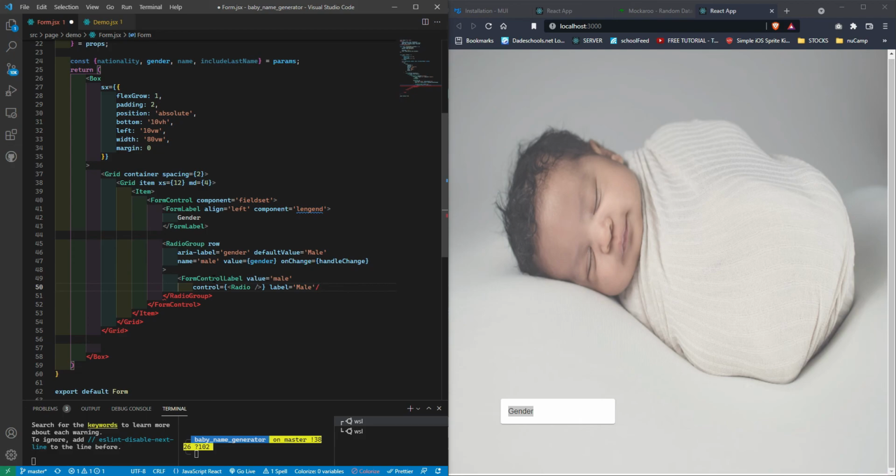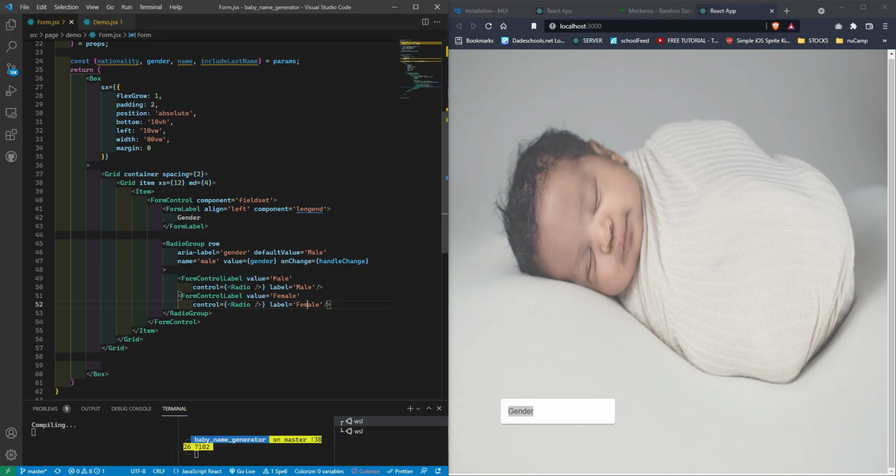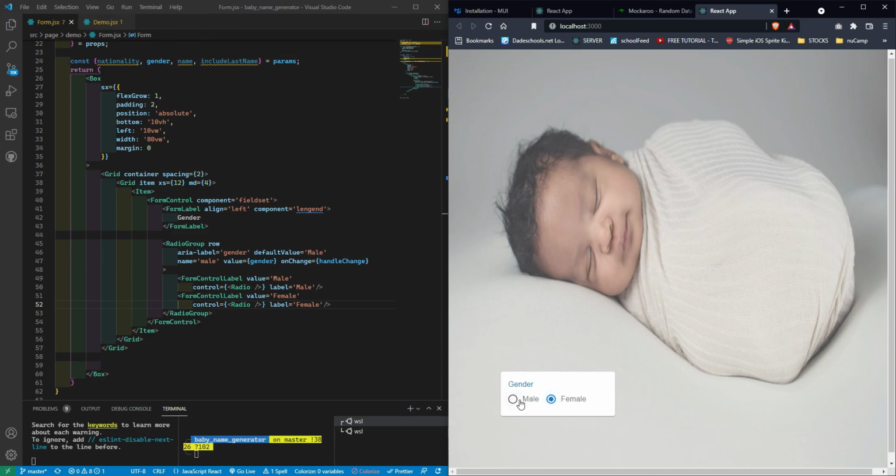And then this is gonna be a self-closing tag. Let's select this, hold Shift Alt and press the down arrow one time, and then let's do capital, female, and female. All right, now you'll notice over here, save, I'm getting my buttons.